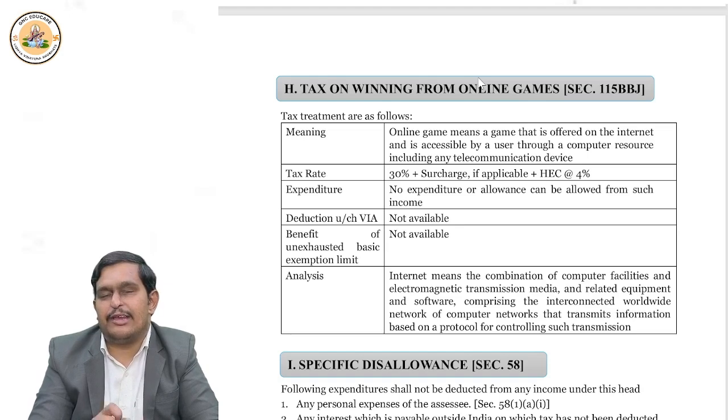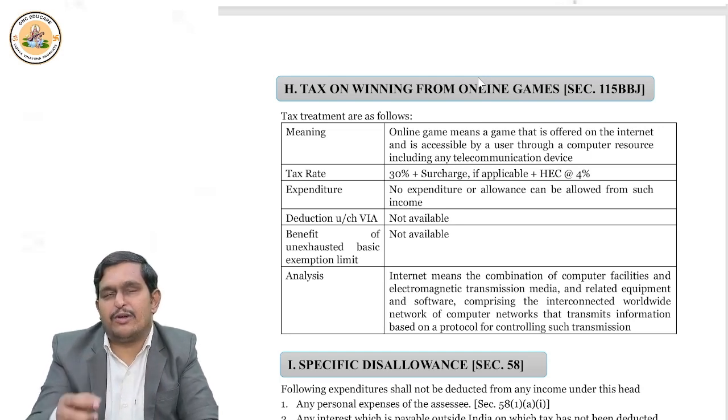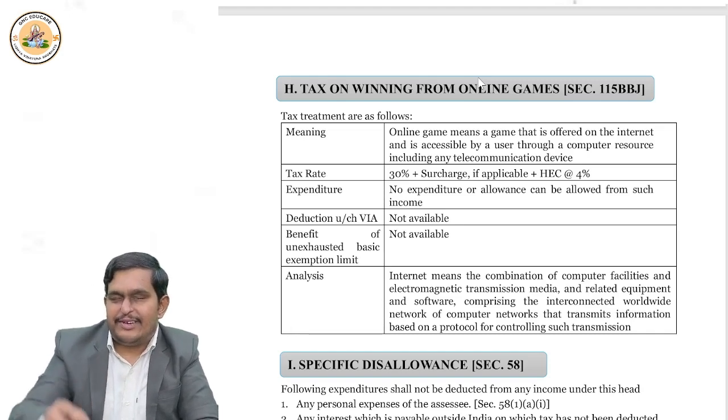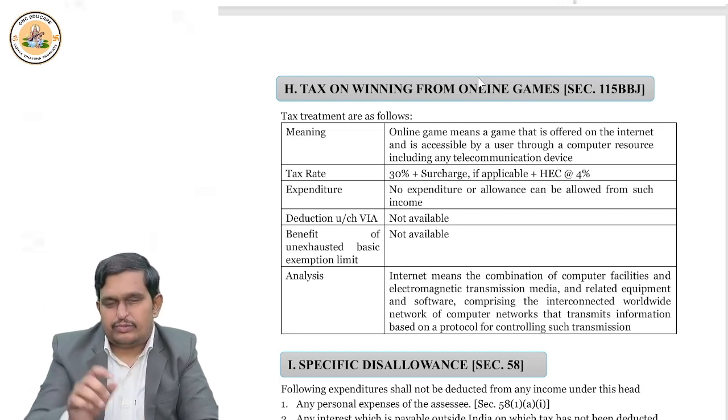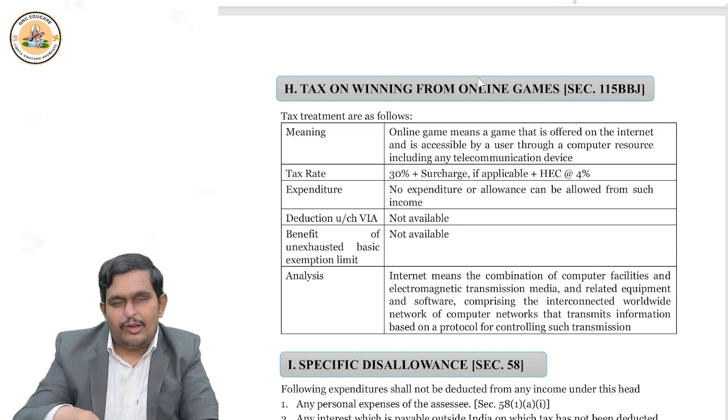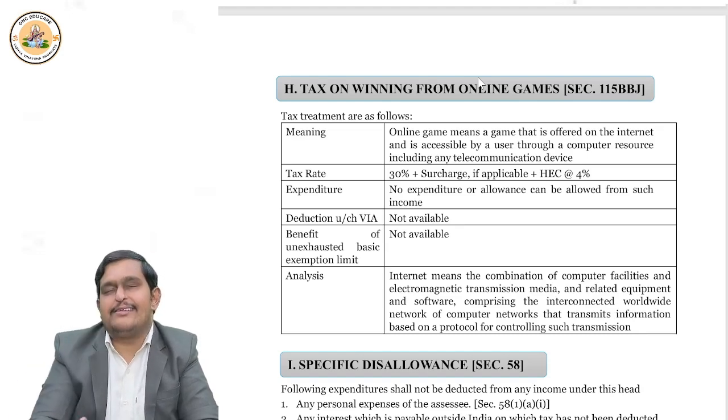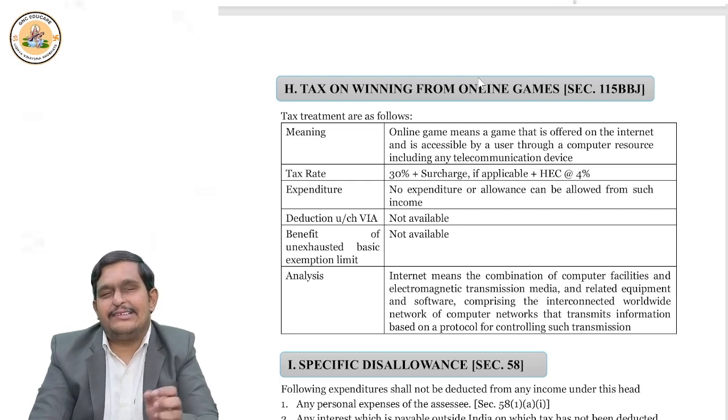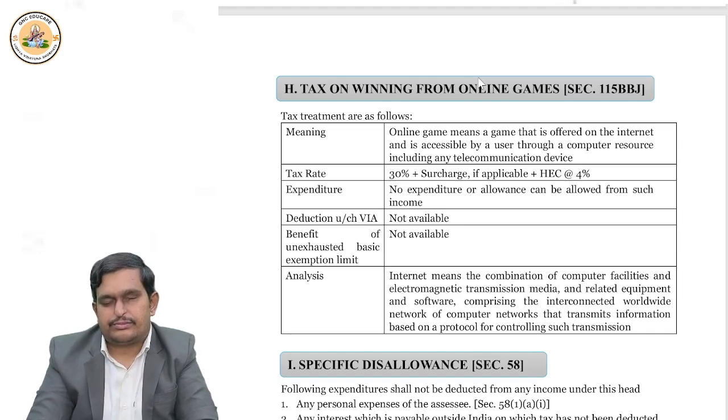And lastly, I want to tell you that if any expenditure in relation to winnings from lottery, crossword puzzles, betting, gambling, even if it is the purchase price of the ticket or the lottery entrance fees, nothing is deductible, right? Entire winnings is taxable in case of casual incomes. This way you are supposed to remember.